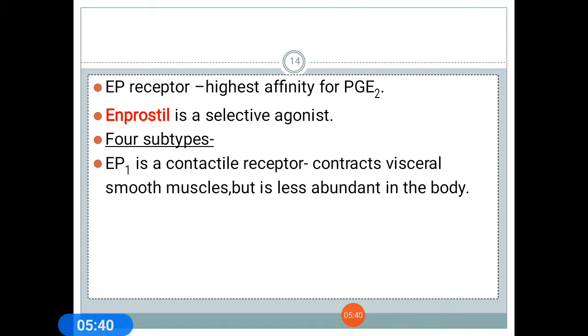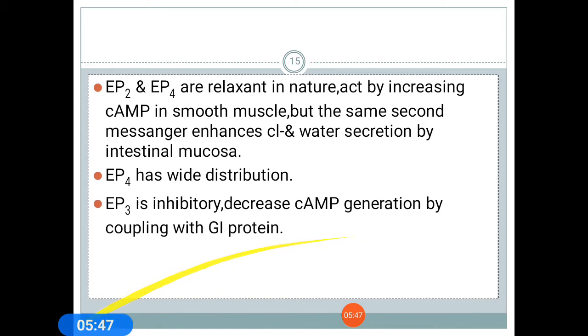There are 4 subtypes. EP1 is the contractile receptor, which contracts visceral smooth muscles but is less abundant in the body. EP2 and EP4 are relaxant in nature and act by increasing cAMP in smooth muscles, but the same second messenger enhances chloride and water secretion by the intestinal mucosa. EP4 receptors have a wide distribution. EP3 is inhibitory and decreases cAMP generation by coupling with Gi protein.